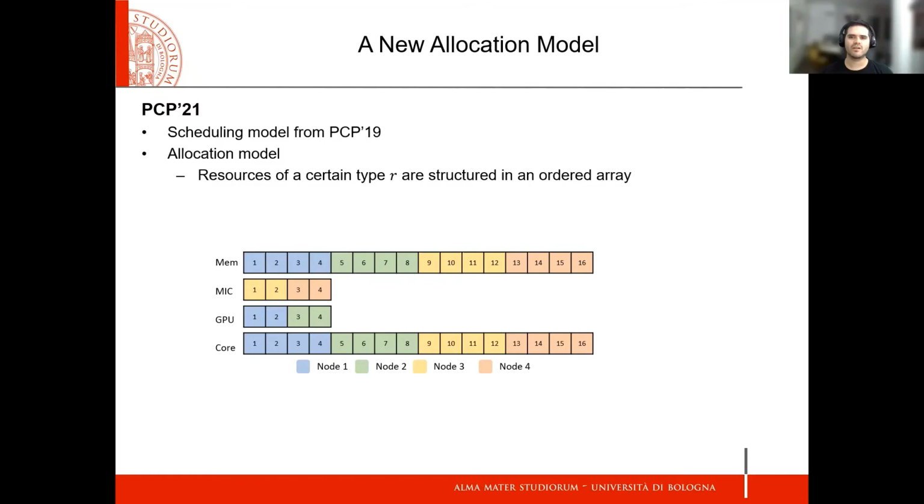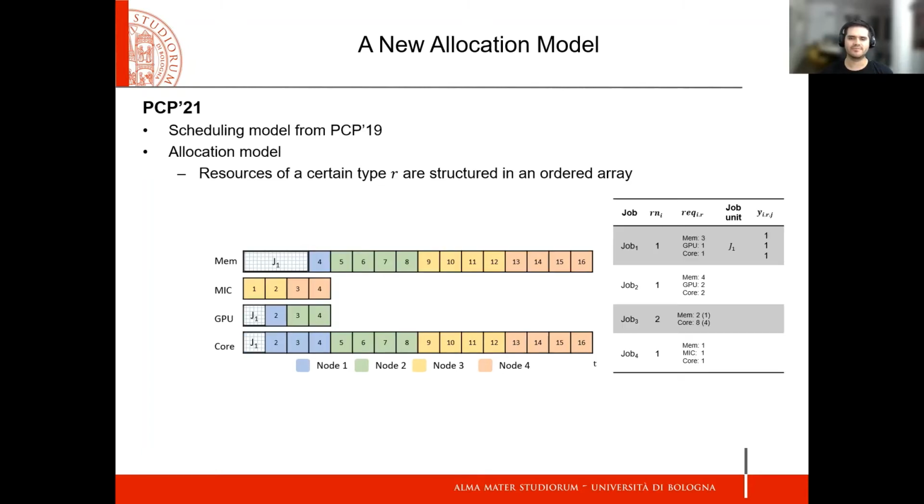For PCP21, we maintain the scheduling model from PCP19 and propose a new allocation model. We consider all the resources of a certain type in an ordered array by following the sequence of the nodes. As shown in the figure, which represents a system with 4 nodes, each color in the array shows the corresponding node. The numbers on each box are the position in the array.